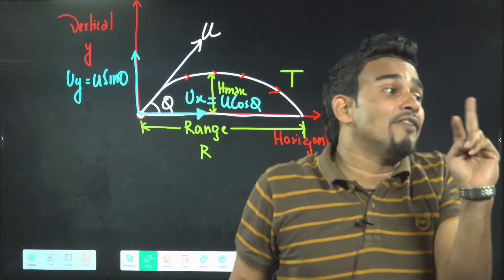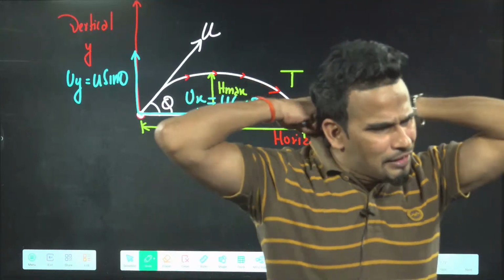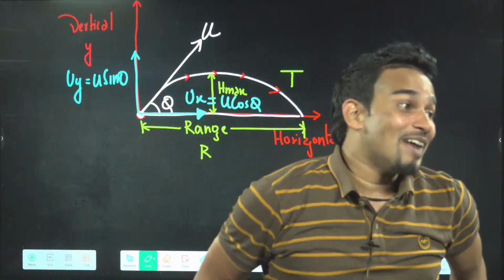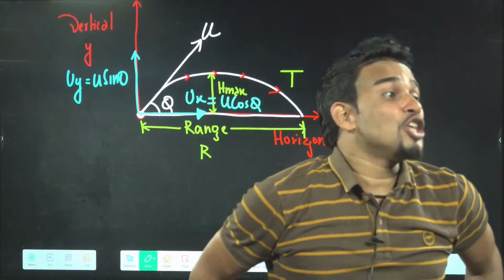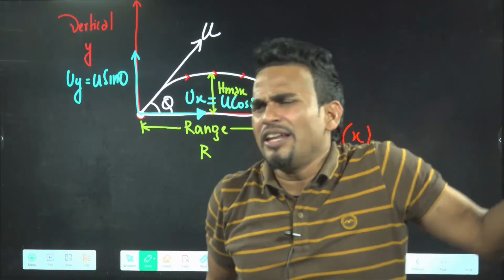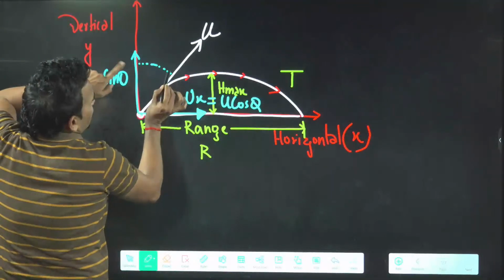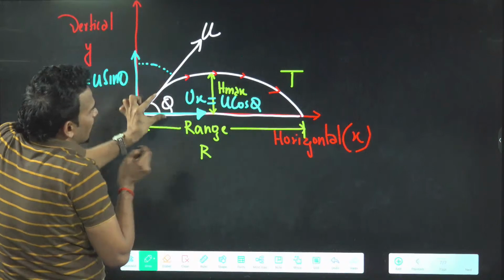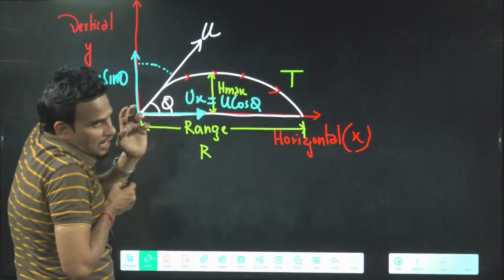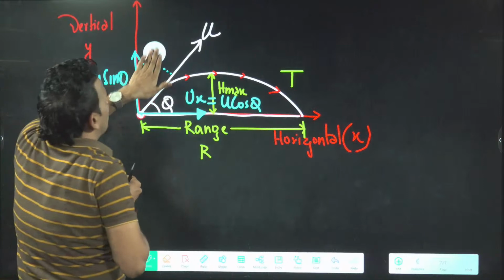Conventionally we take theta with horizontal, but if someone says, no sir, I will take it with vertical, then what will happen? Then ux will become u sin theta. Yes, interchange, no need to change anything. Now if someone gave you this as theta, then this will become 90 minus theta. So here you can put u cos of 90 minus theta, it will convert to sin theta. Here you can put u sin of 90 minus theta, it will convert to cos theta. No problem.